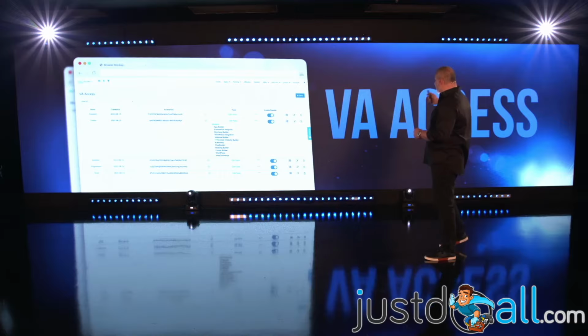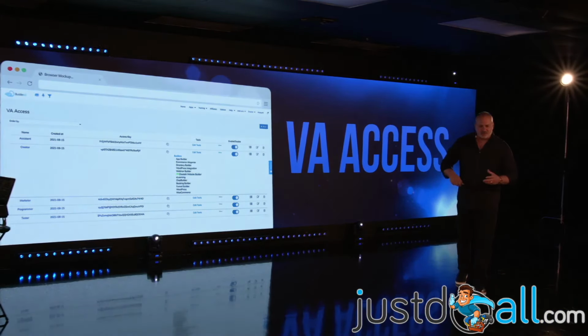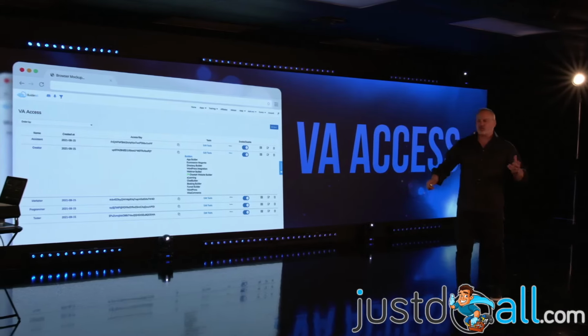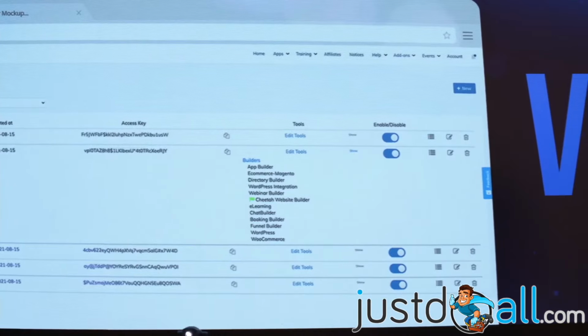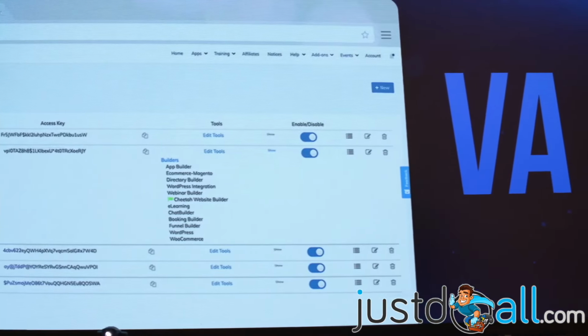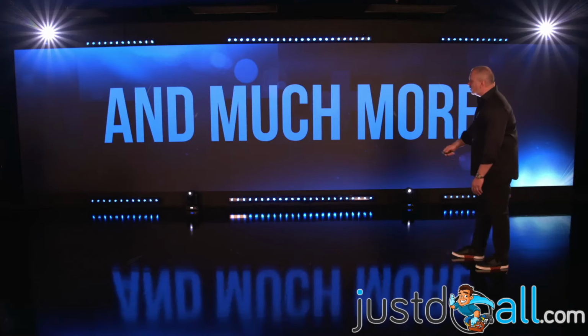VA Access. You have a lot of work, a lot of things to do, and you can't take care of everything on your Builderall account. That's all right. You can bring in VA Access, and you can have more than one VA, virtual assistant, accessing your account. And much more.